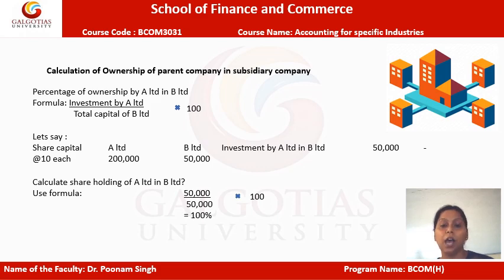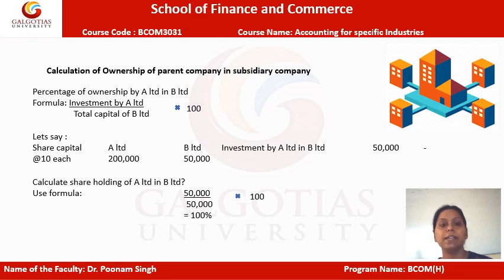So now how do we calculate? For the calculation we will be using the same formula, which states investment by A Limited over total share capital of B Limited. So we can use the figures. In B Limited we can see the 50,000 will work as the denominator, which is the total share capital of B Limited, while 50,000 is again reflected as the investment made by A in B company. So we simply multiply it by 100 and we will see that 100% comes in this particular example.